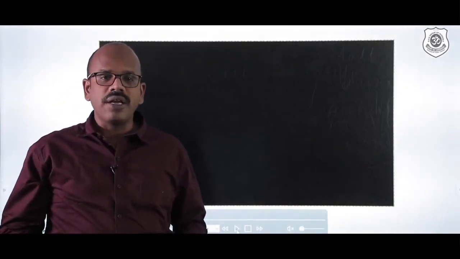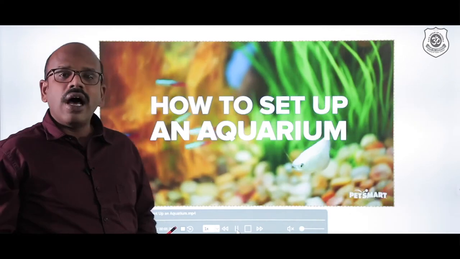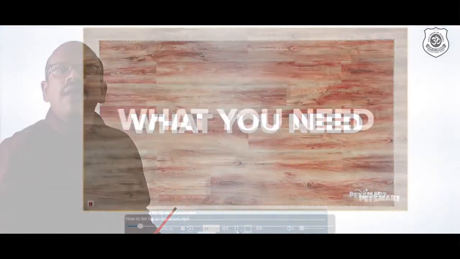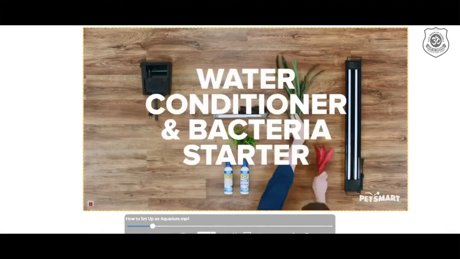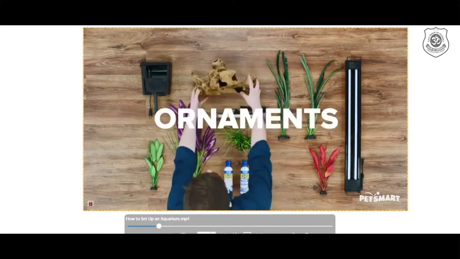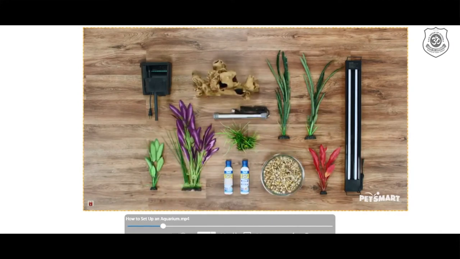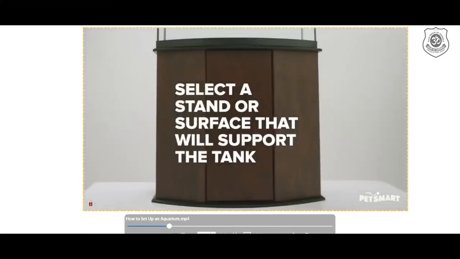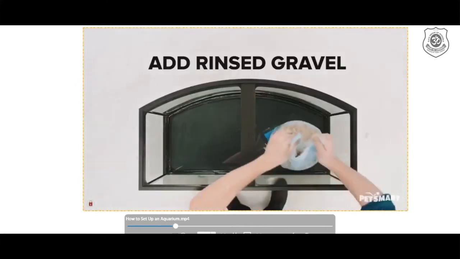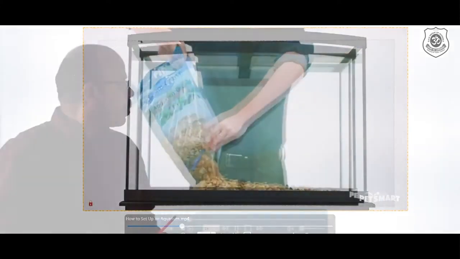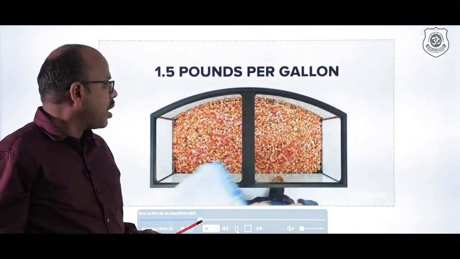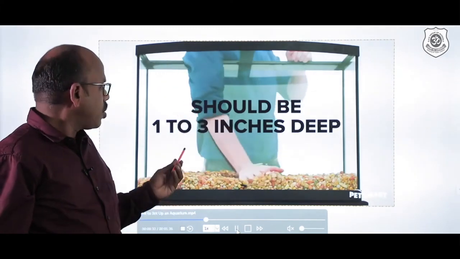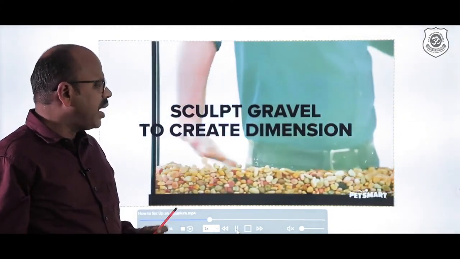Now, we are going to see a demo of how to set up an aquarium. Setting up an aquarium requires certain basic things. We are setting up a freshwater aquarium. This can be established in schools, homes, etc. It requires plants, LED bulbs, an aerator, pebbles and solutions to maintain the aquarium, which contain certain fungicides and antibacterial substances. Now you can see how they add the gravel and level it at the base. Later they add water to the aquarium. So like this they set up an aquarium.